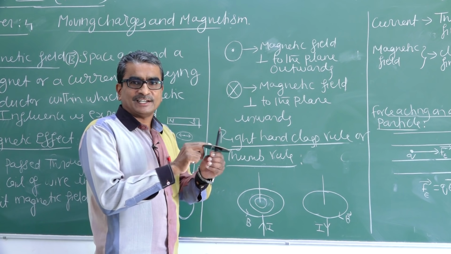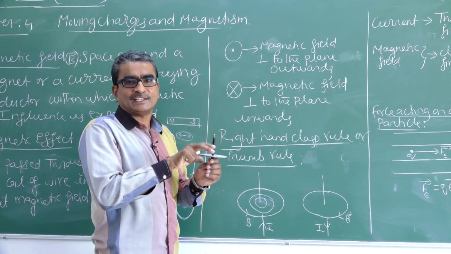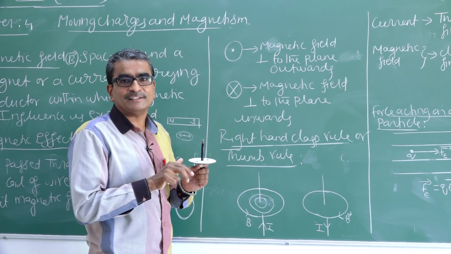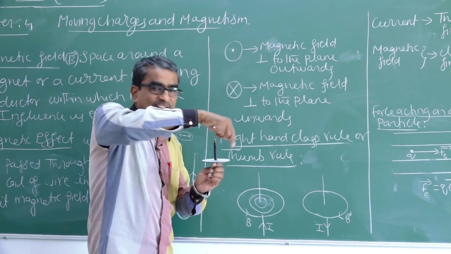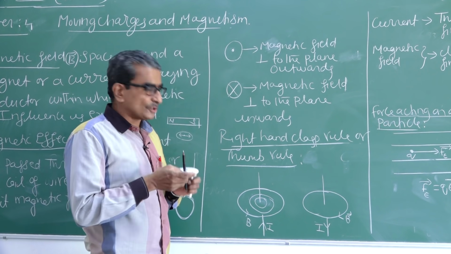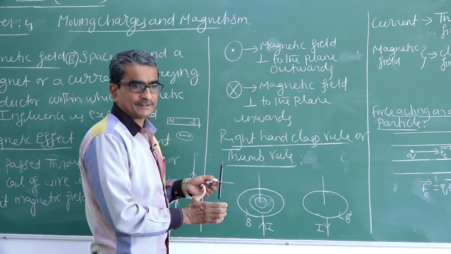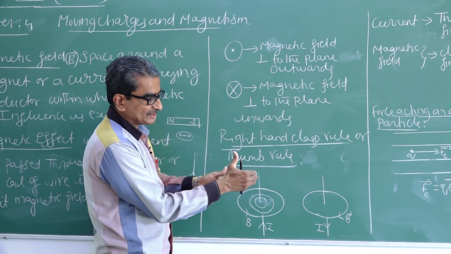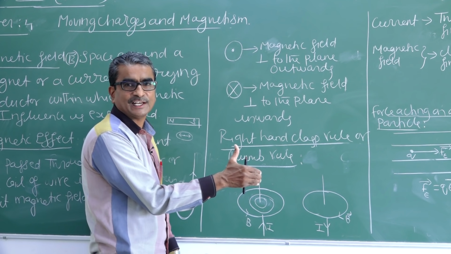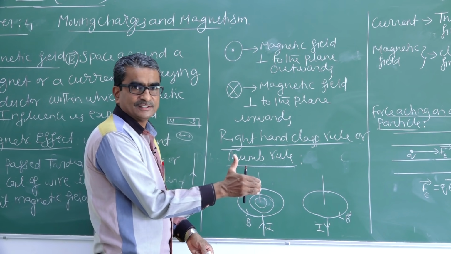If you pass the current through this conductor, the magnetic field lines will be in the form of concentric circles or loops. So in this figure, current flows upwards, then the clasping fingers give the direction of magnetic field.